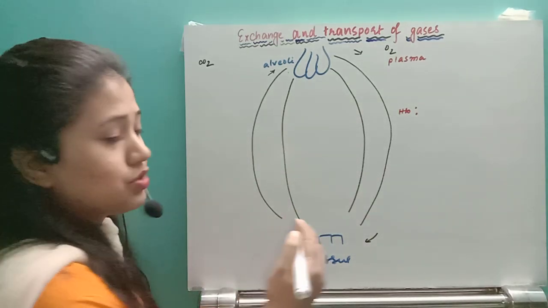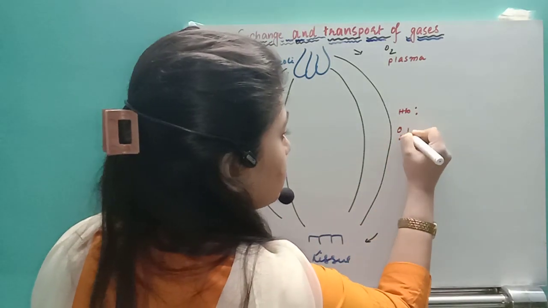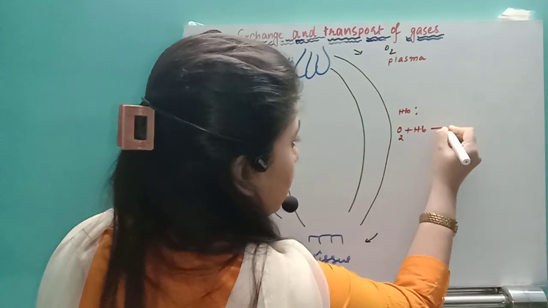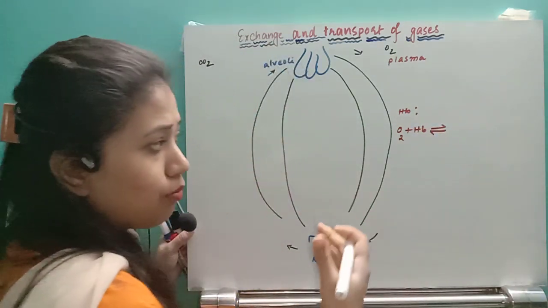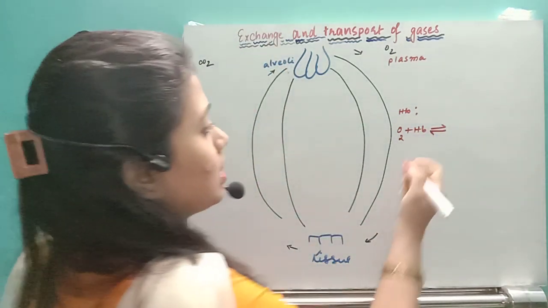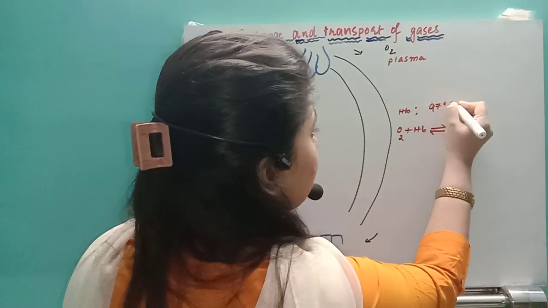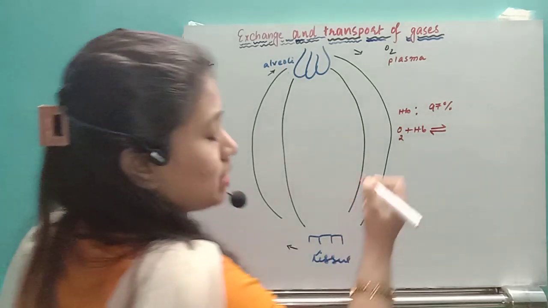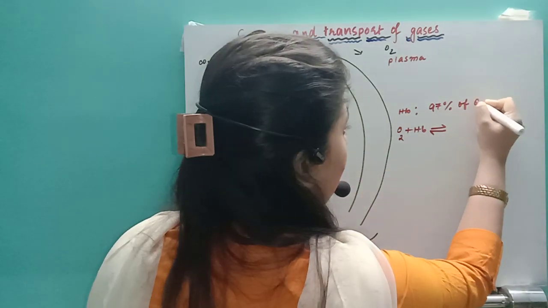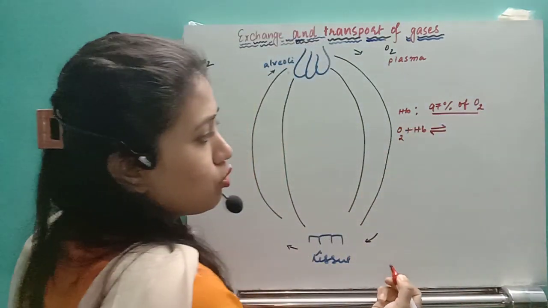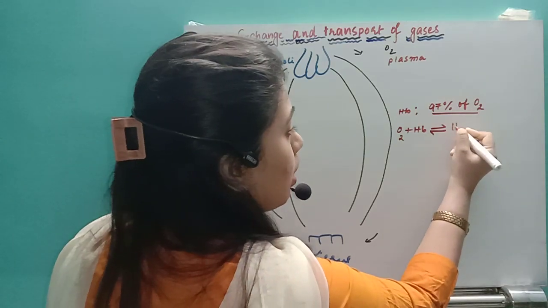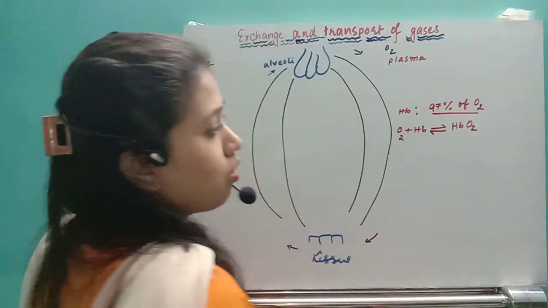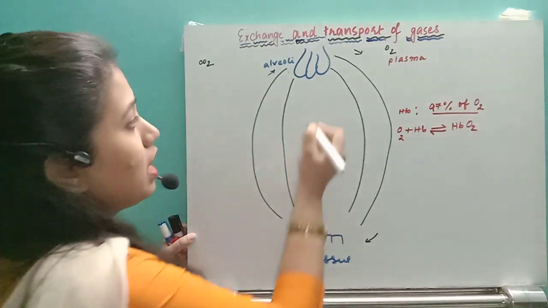Now, whenever oxygen binds with hemoglobin, that is around 97 percent, right? So remember, around 97 percent of oxygen binds with the hemoglobin molecule, and it will form an unstable compound called oxyhemoglobin.